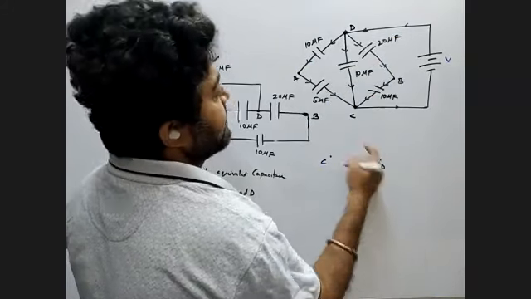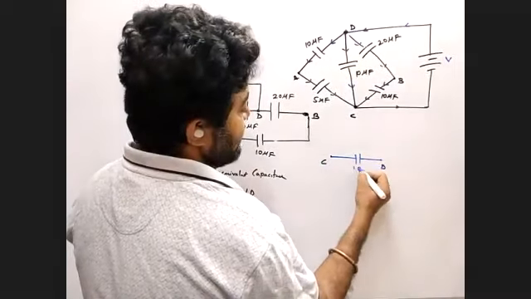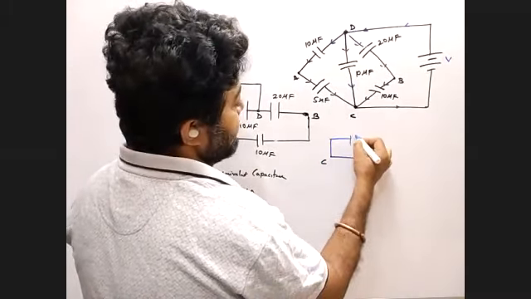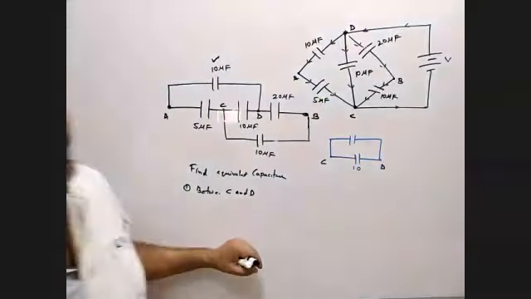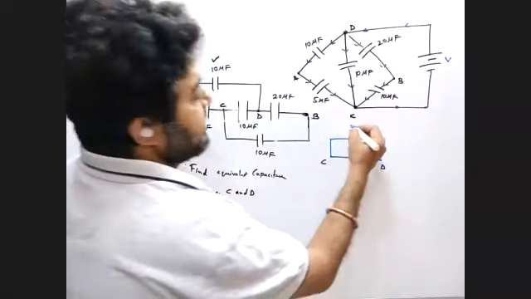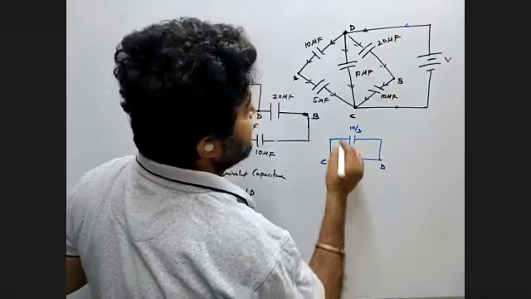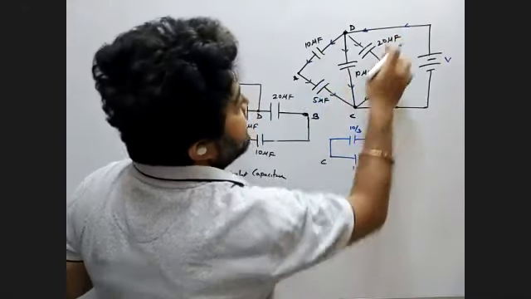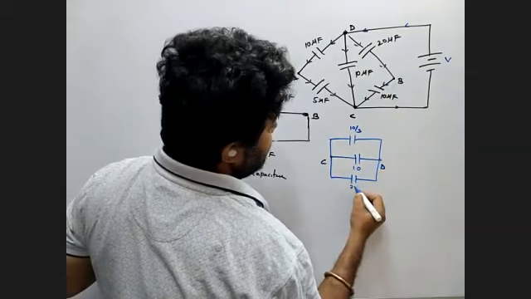One point is C, one point is D. Between C and D, I have one capacitor which is 10. The upper one, let it be this one, 10 and 5. As I already know, 10 and 5 in parallel give 10 by 3, so we can write 10 by 3. And 20 and 10 in series give an equivalent of 20 by 3.